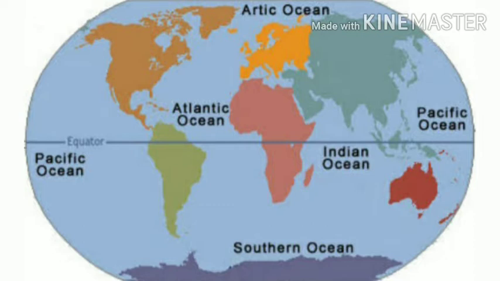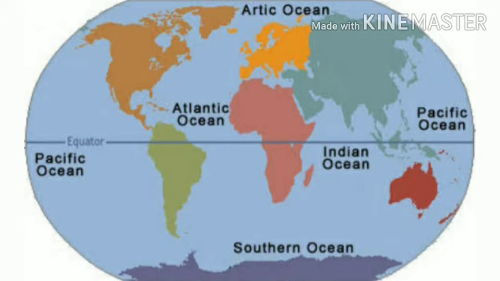Next, Atlantic Ocean. The Atlantic Ocean is located in between the continents of North America and South America in the west, Europe and Africa in the east. Gibraltar Strait, Mediterranean Sea, and Hudson Bay are the part of this ocean. Next, Indian Ocean. The Indian Ocean is located in between the continents of Asia in the north, Africa in the west, and Australia in the east. Bay of Bengal, Arabian Sea, Persian Bay are the part of Indian Ocean.